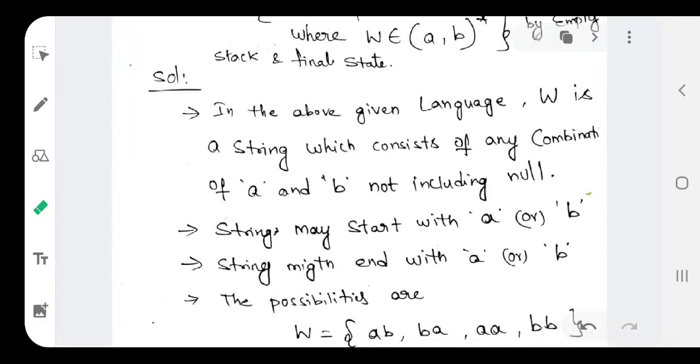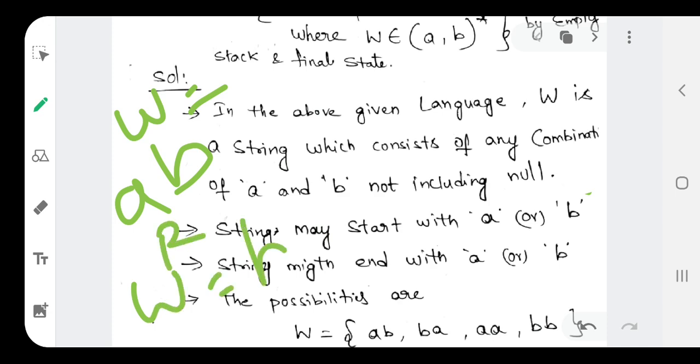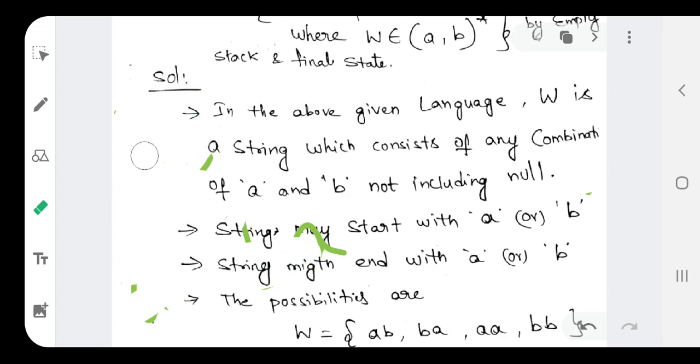Suppose I take W equal to AB, then W power R will be BA. This is called the reverse of the given string. Whatever string you consider, we reverse it, and that is W power R here.